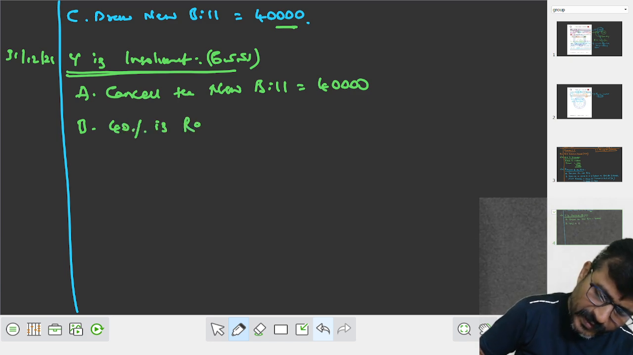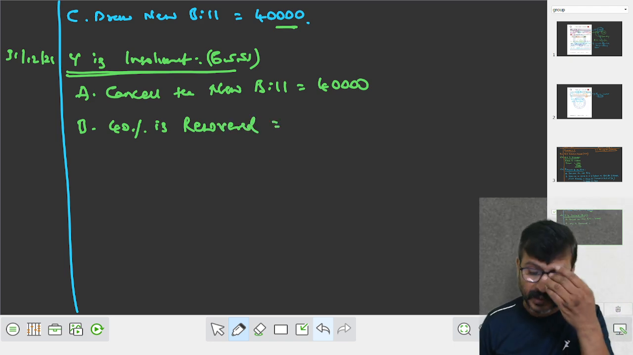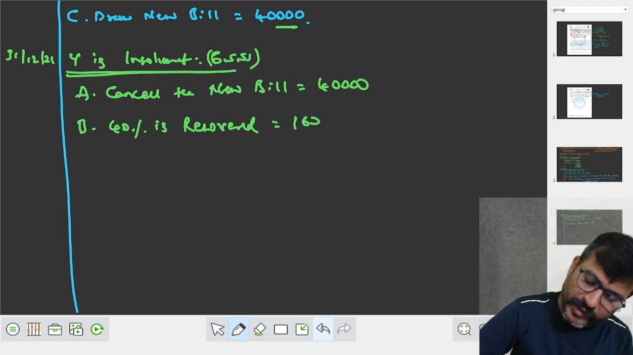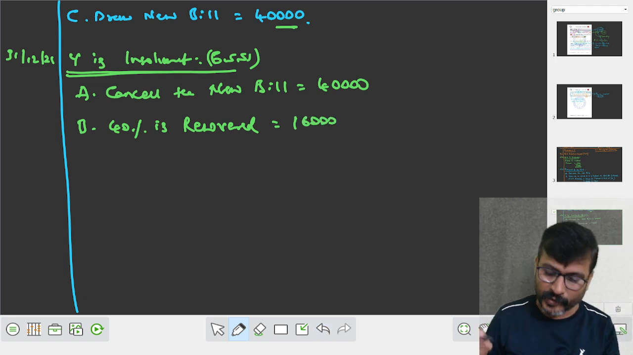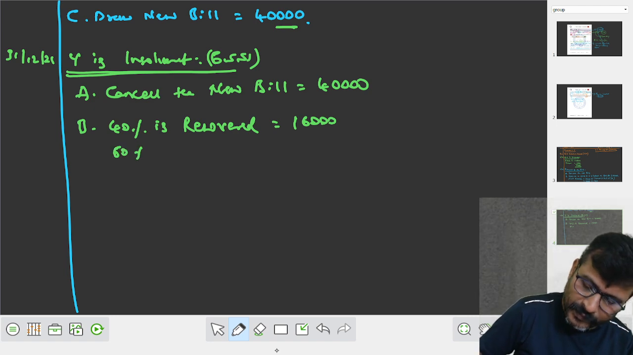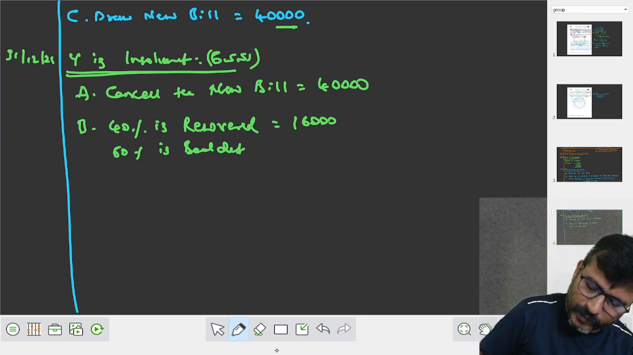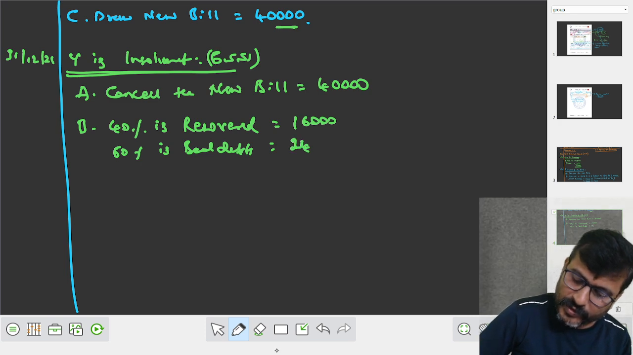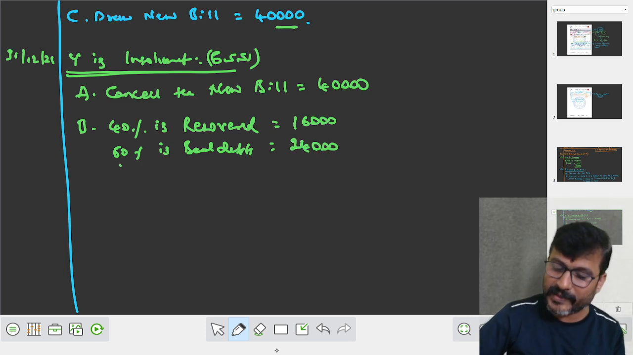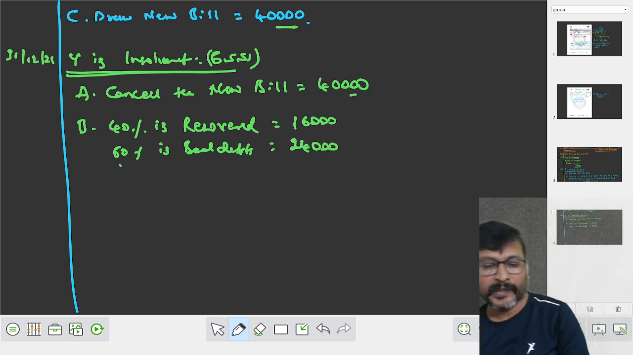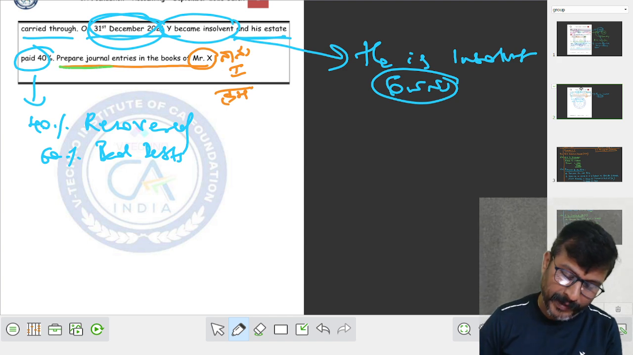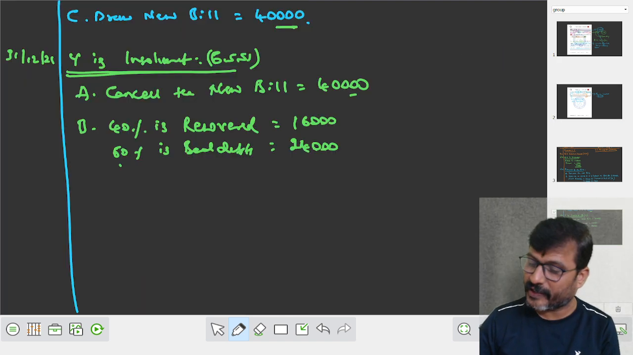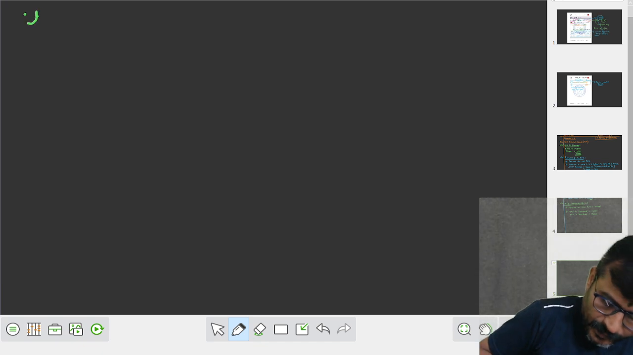40% is recovered. Tell me, what about 40%? 40% of 40,000 is 16,000. Okay. 60% is bad debts. That will be 24,000. How are you getting it? 60% of 40,000. Now what to do? Prepare journal entries in the books of Mr. X. Shall we write the heading?